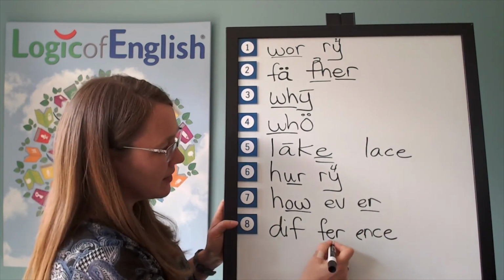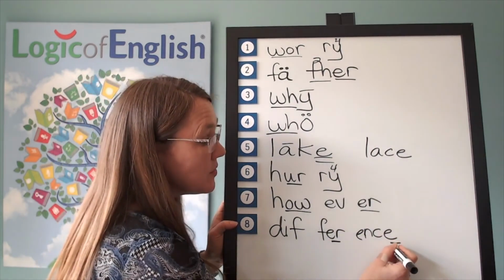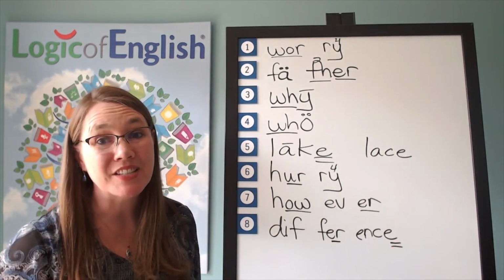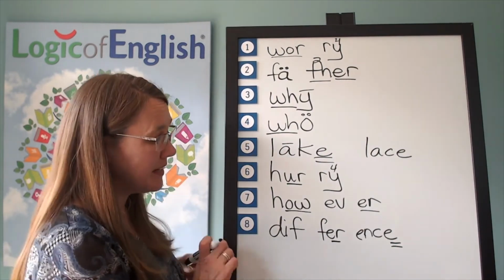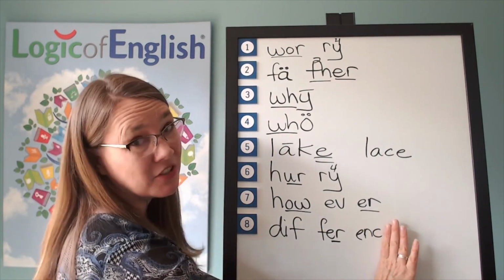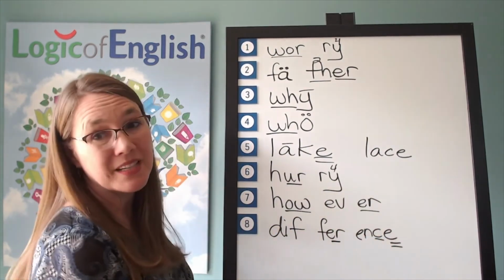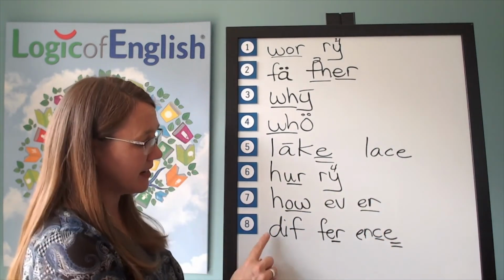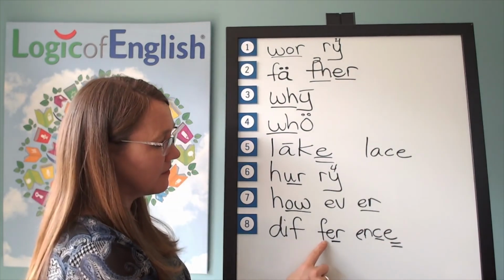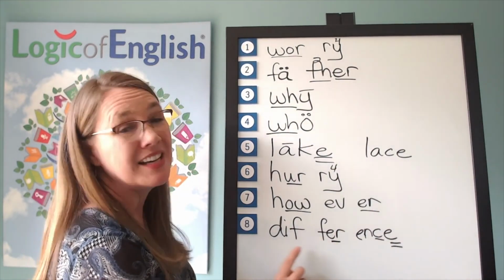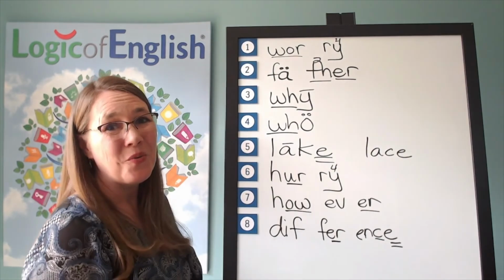All right, we'll underline the er. And why do we have a silent final E in difference? What would it say without it? Differents. Yeah, the C softens to S because of the E. Let's read it. D-if-er-e-n-s. Difference. Wow, great work today.